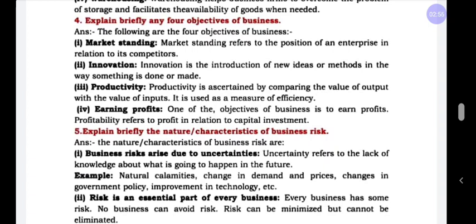In economic objective, we have market standing, innovation, productivity, and earning of profit. Market standing. Market standing refers to the position of an enterprise in relation to its competitors. That means if you have started a business or enterprise, you have to stand stronger in the market. How is it possible?